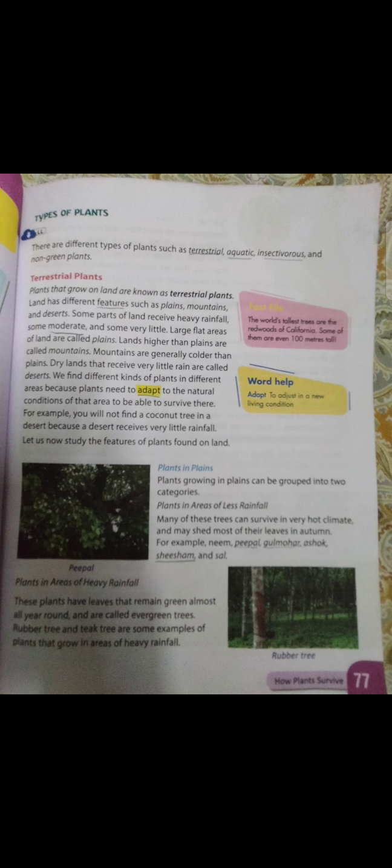Now, when we talk about the plants in the heavy rainfall area, these plants have leaves that remain green almost throughout the year. So we can say that they are evergreen plants. The examples of them are rubber tree and teak tree.